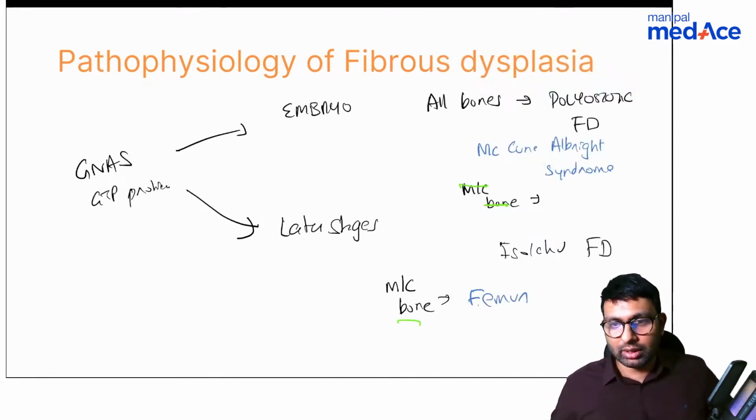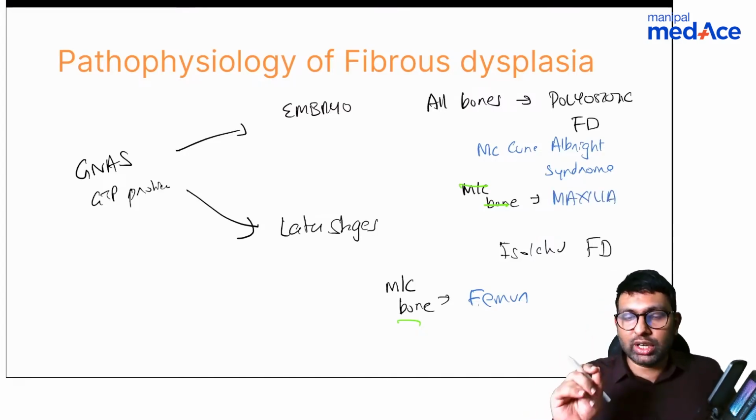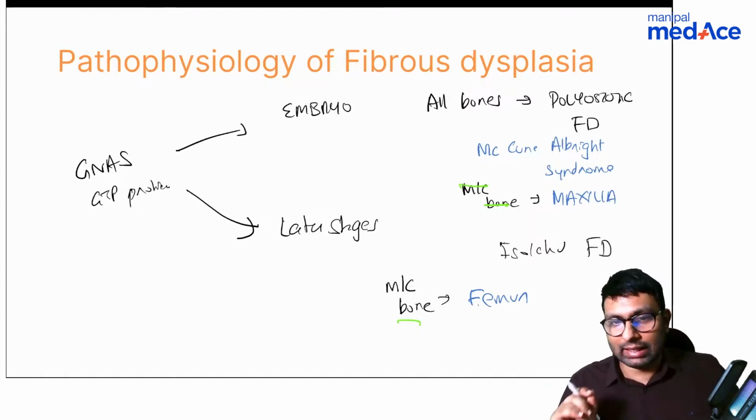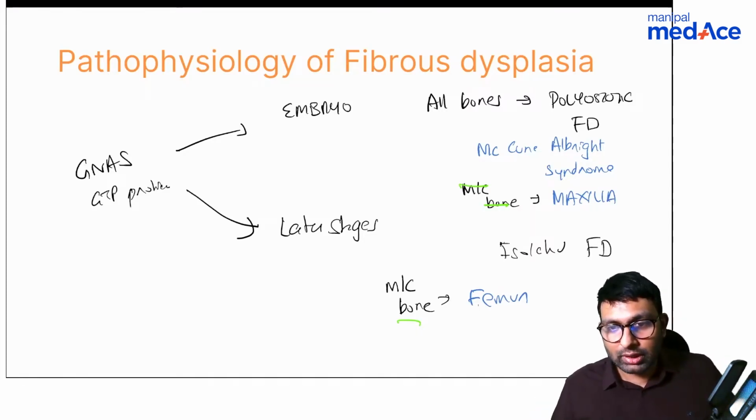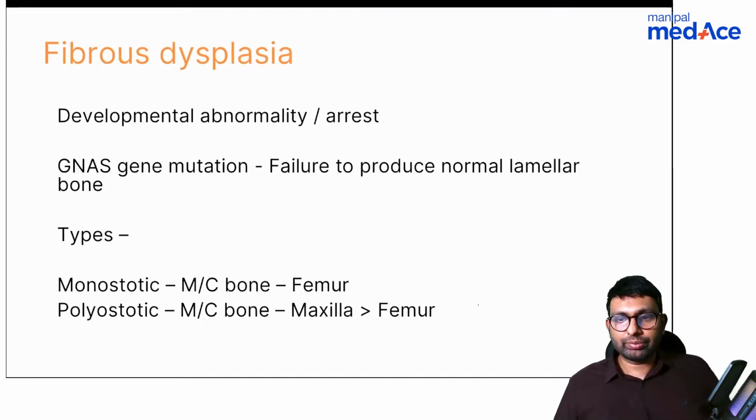Correct, it is femur. Dr. Jain, can you tell me in polyostotic which is more common? Okay, maxilla. Correct, you're right. So maxilla is the answer I was looking for. In polyostotic fibrous dysplasia, it is maxilla. In cases of monostotic, it is femur. Okay. Stardust, anything wrong? Did you get this concept? Any confusion, just let me know.